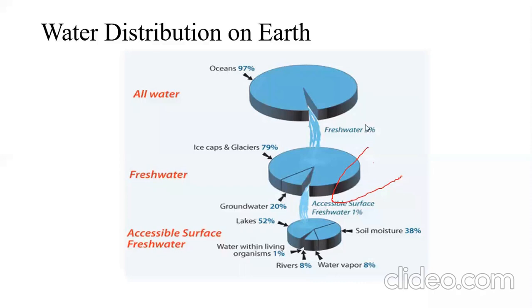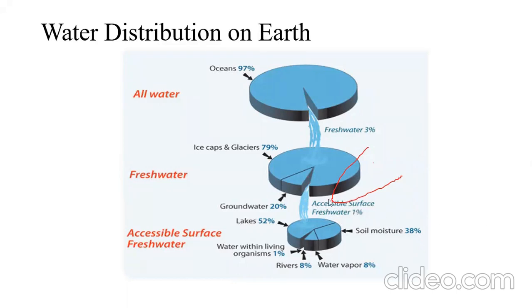It means that of the 3% of the total fresh water which is available over the ground surface or over the earth, or inside the earth, there is a distribution: 79% in ice caps and glaciers, groundwater 20%, accessible surface freshwater 1%, which will be used for various activities, that is for the growth of the plants, for drinking for the animals and human beings, for irrigation of the crops, or for industrial development.